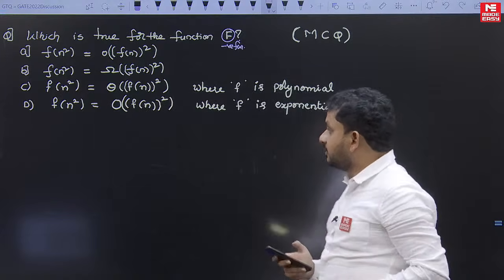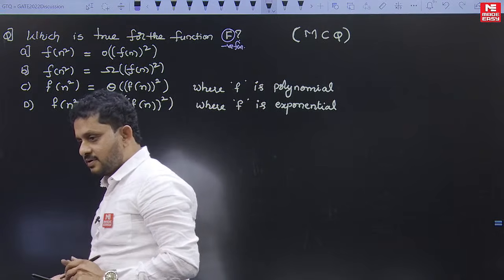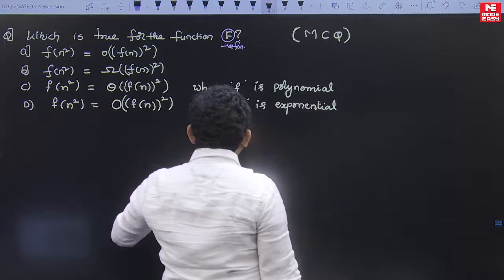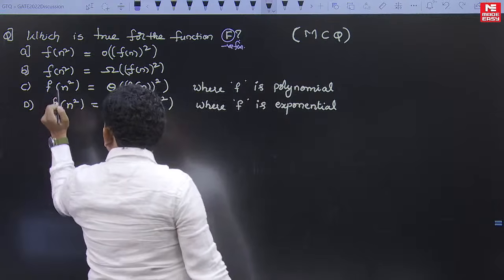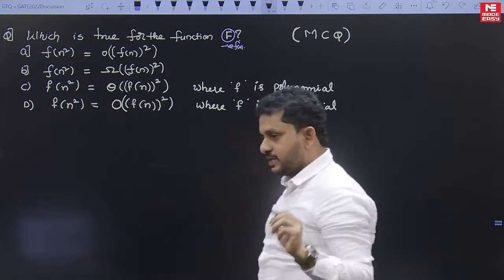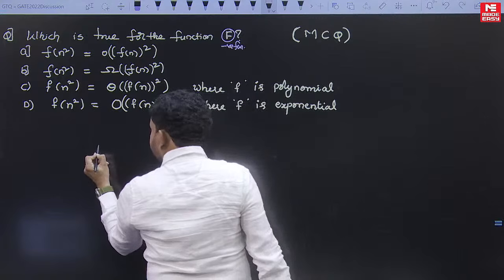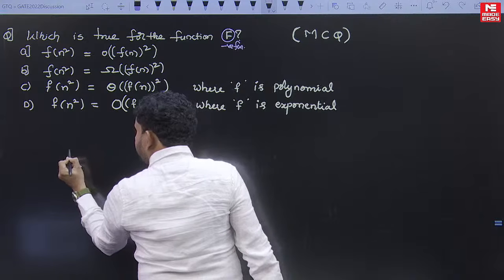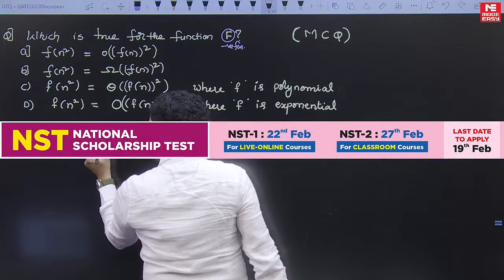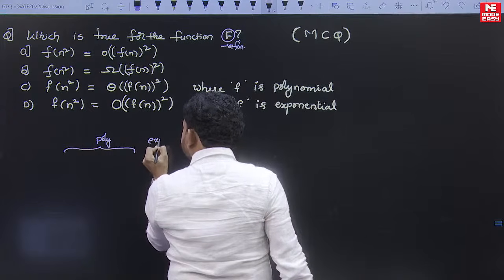There is one conflict in this question. Under the assumption that there are only two categories of functions, one we can say polynomial function and the other exponential function.